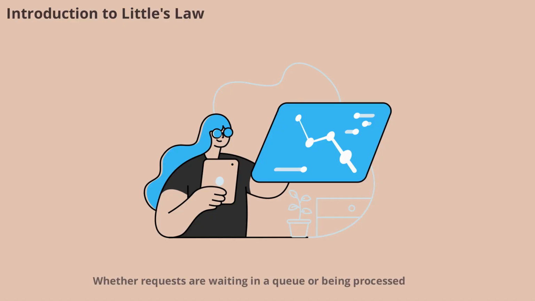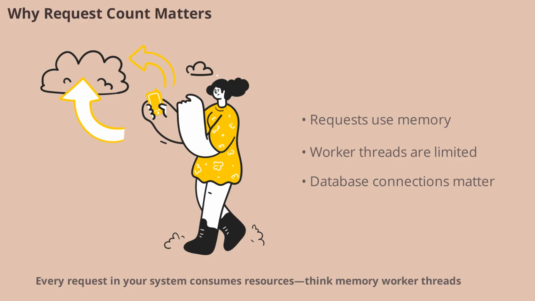Whether requests are waiting in a queue or being processed, knowing this helps engineers make informed decisions about scaling and infrastructure. Every request in your system consumes resources. Think memory, worker threads, and database connections. If too many requests pile up, your system can slow down or even crash. That's why it's so important to estimate how many requests are present at any time. This knowledge lets engineers check if the current infrastructure is enough or if it's time to scale up.